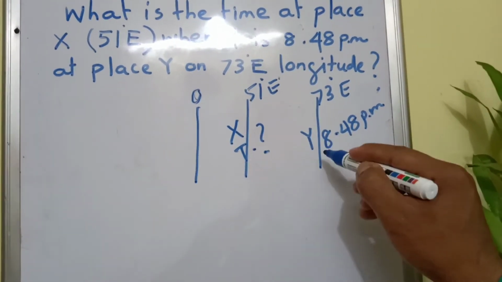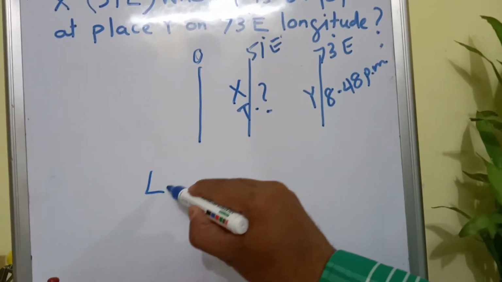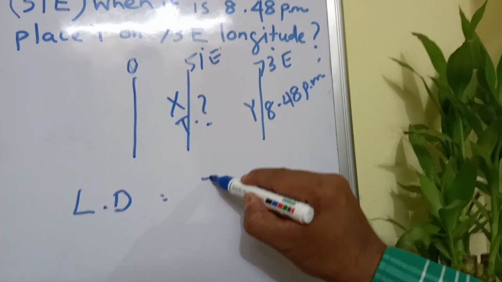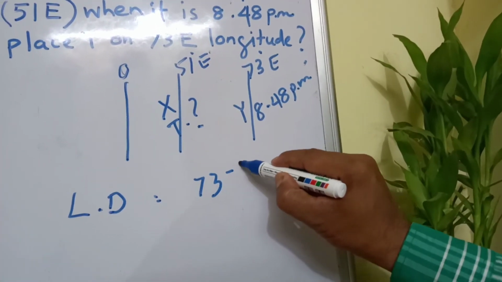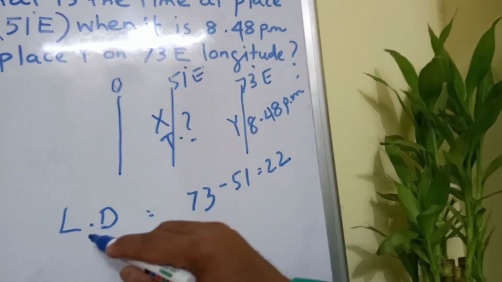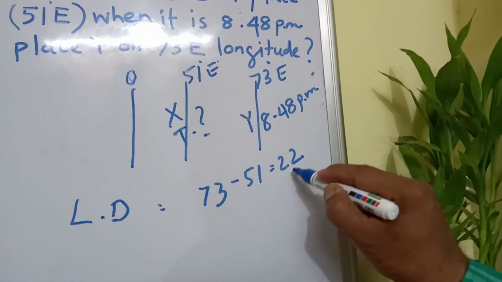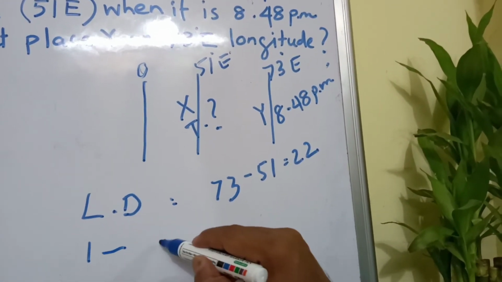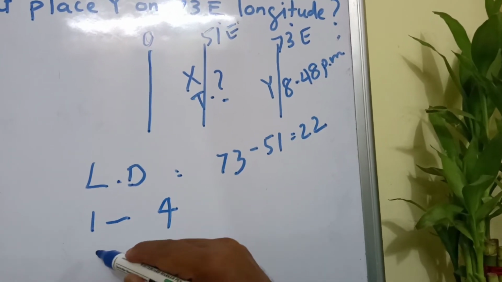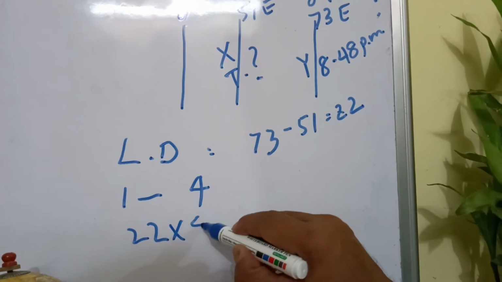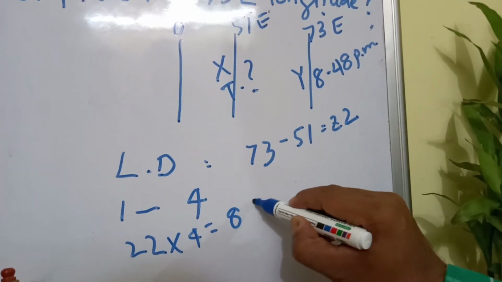Now you see children, both the places X and Y are in the same hemisphere. Clear? So in order to get the longitudinal difference, you need to subtract, clear, 73 minus 51, so 22. So the longitudinal gap between the two places is 22. As you know, Earth covers one longitude in 4 minutes. 22 longitudes to be covered, 22 into 4, 88 minutes.